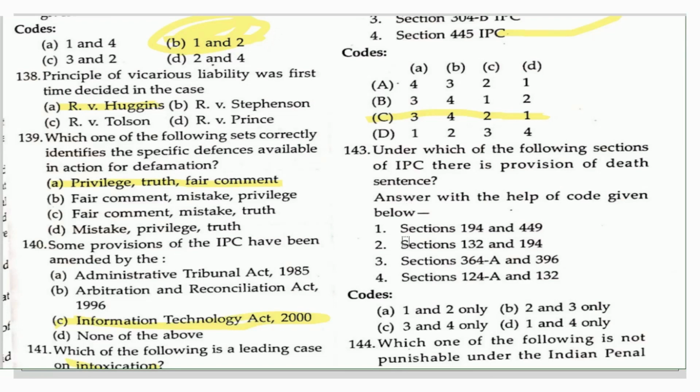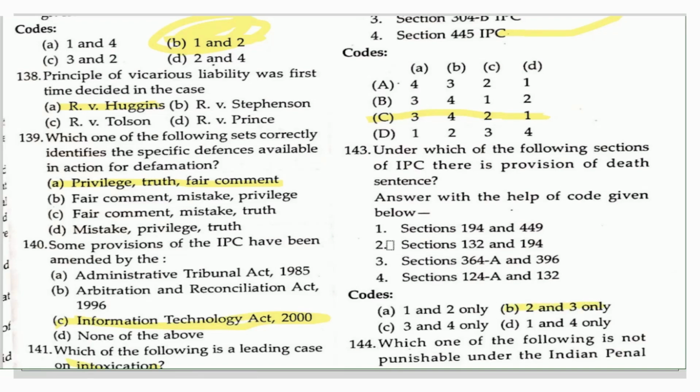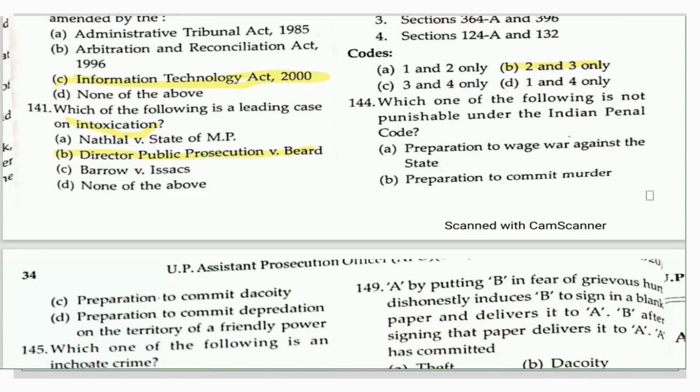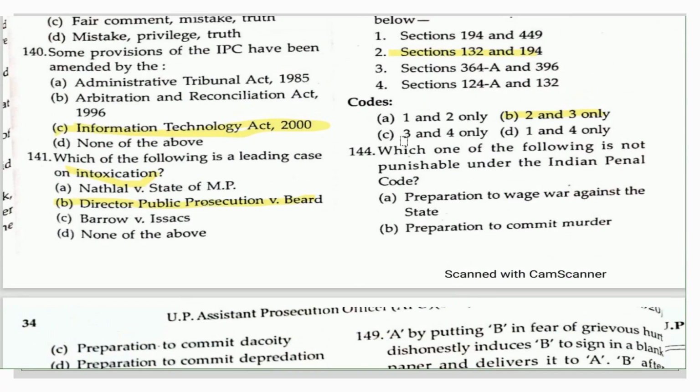Now the codes are here, and the answer is 2 and 3, because under sections 132 and 194 there is a provision for the death sentence in the IPC. Moving towards the next question: which one of the following is not punishable under the Indian Penal Code?